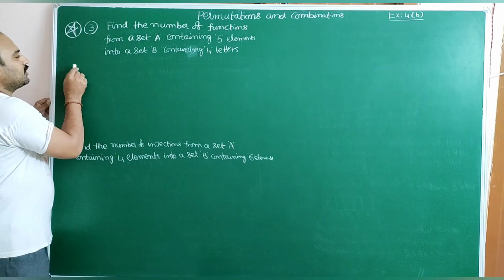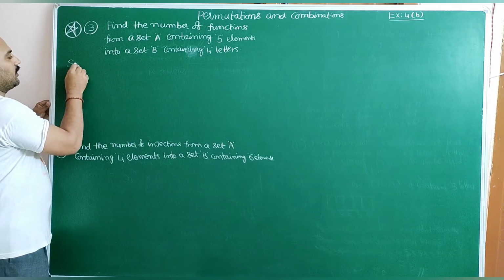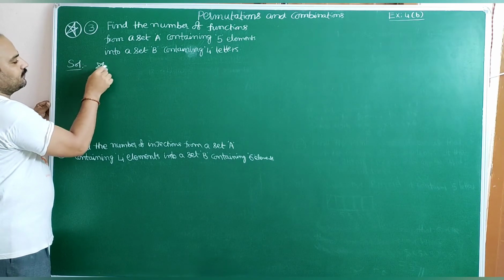So first we need to learn one formula before going to write the solution. Here I will give the formula.